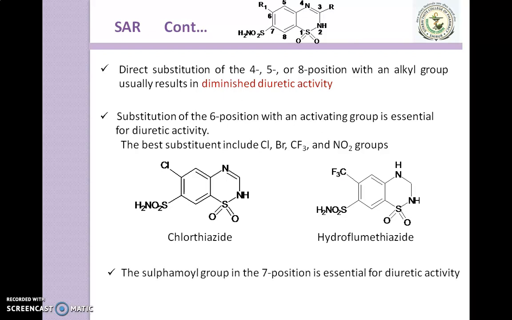Last point, the sulfamoyl group at the 7th position is essential for diuretic activity. In chlorothiazide and hydroflumethiazide, there is a sulfamoyl group at position 7, which is very essential for showing the diuretic activity.